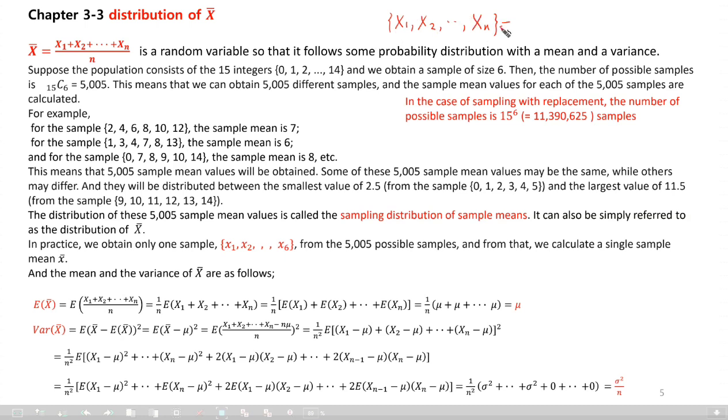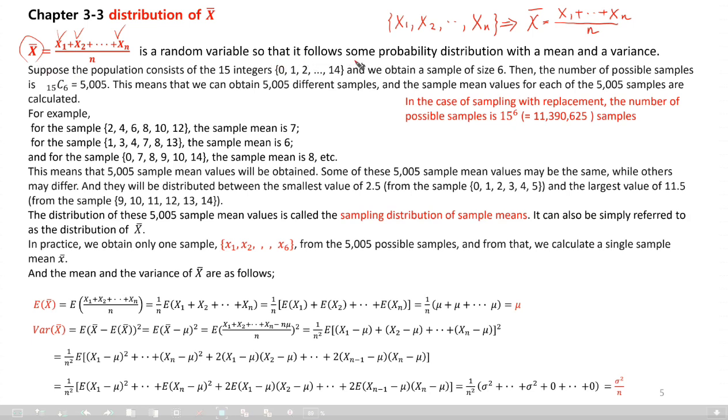Then from here we can get the sample mean, which is also a random variable: capital X1 plus up to Xn, divided by the number of X's, the sample size n. Capital letter, so it is a random variable. These are random variables, so the result is a statistic.